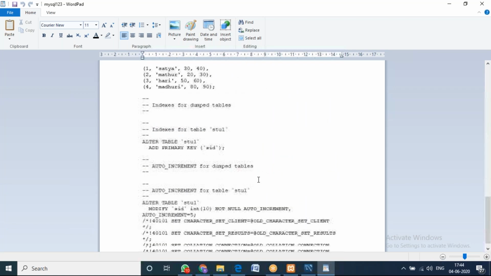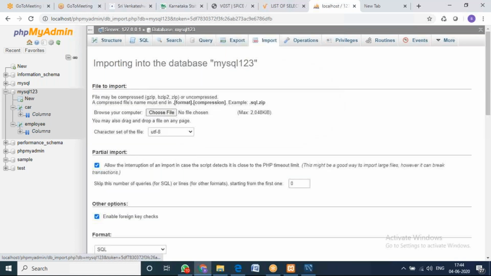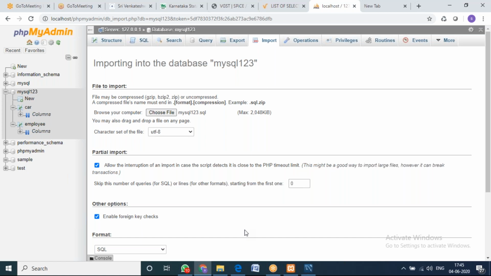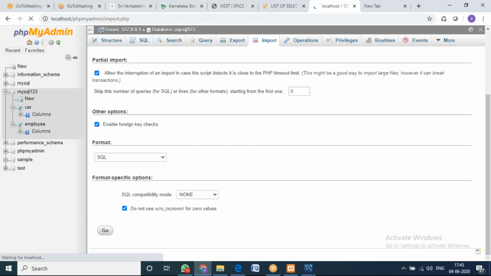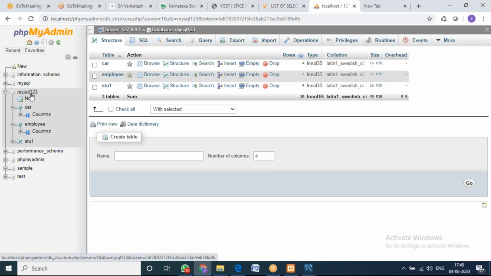So tomorrow, if you want this data to be imported again in some other system, go to import. So choose the file which you want to import, right? So mine is exported as MySQL 123. Just import it. Again, same SQL. Then click on go. So now it won't work because we already have MySQL 123. When you click go, it will import all the data. It is showing already exists, so that's why it is not coming. Otherwise, it will import all the data. So this is called export and import.